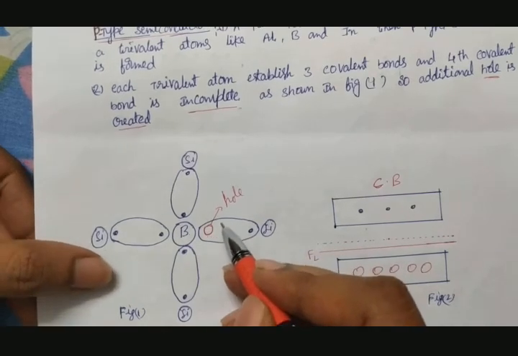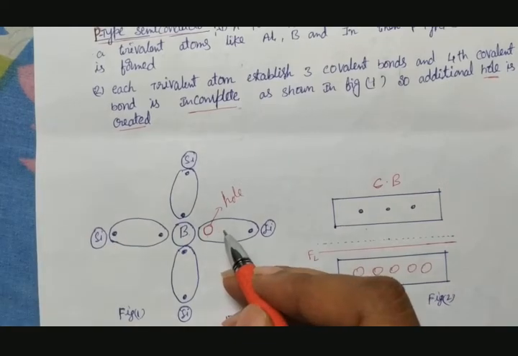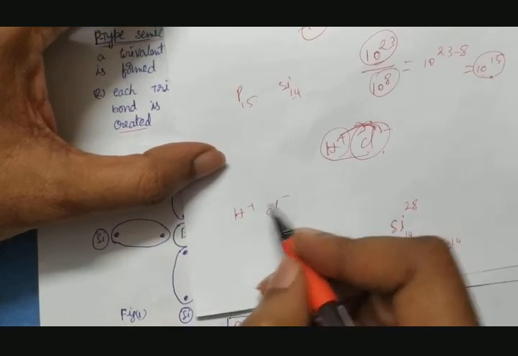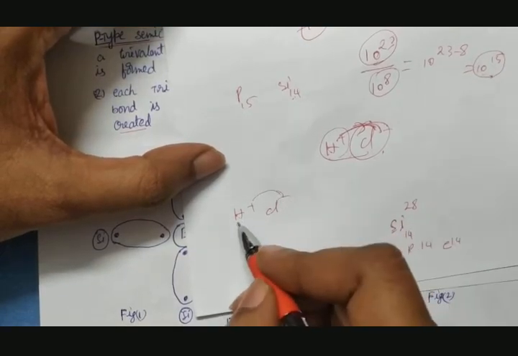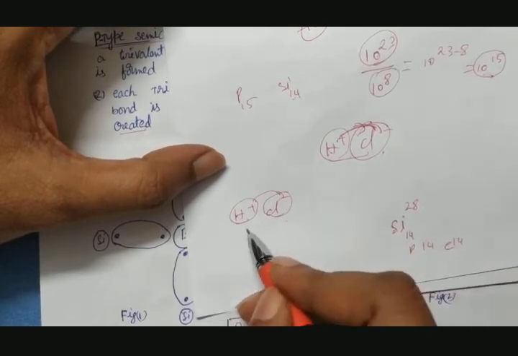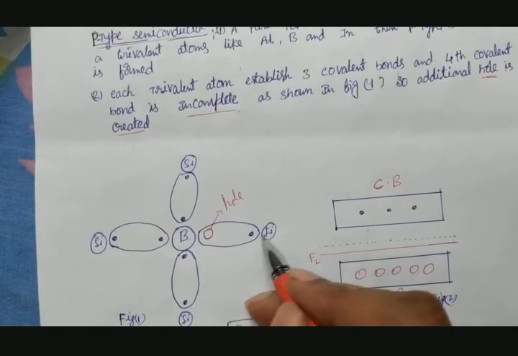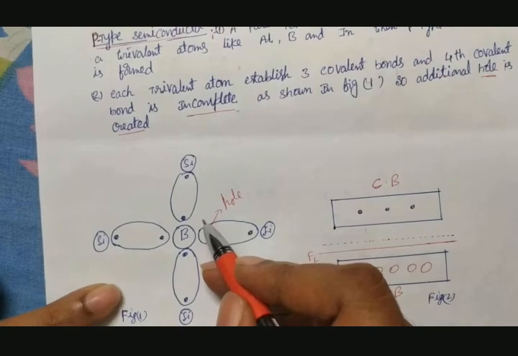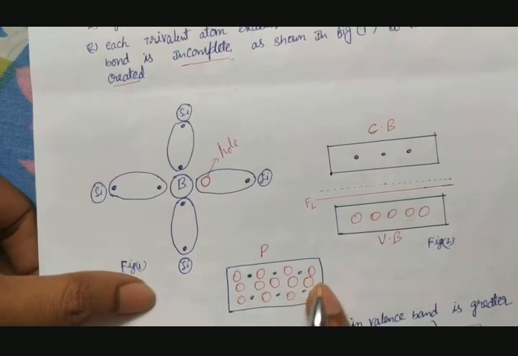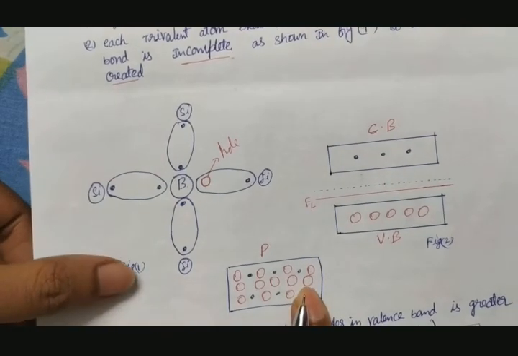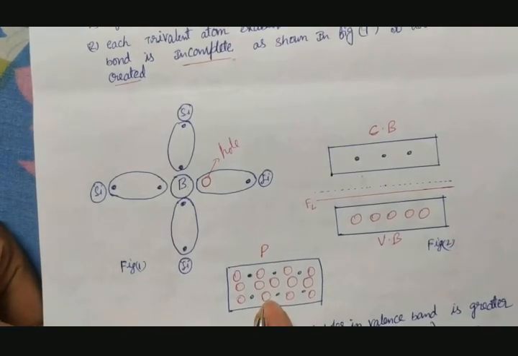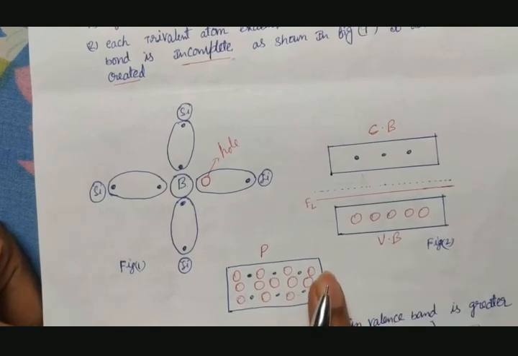Here the requirement of an electron is only to form a covalent bond. Suppose it were an ionic bond, for example HCl, H plus and Cl minus: H loses an electron and Cl gains an electron. In this case, we can say one has positive charge and the other has negative charge. But in the case of a covalent bond, we won't get polarity. They are sharing electrons, so we won't get polarity. That's why, overall, the substance has no polarity. And p-type and n-type semiconductors are electrically neutral. That is an important point, even though hole domination is there in p-type and electron domination is there in n-type semiconductor.